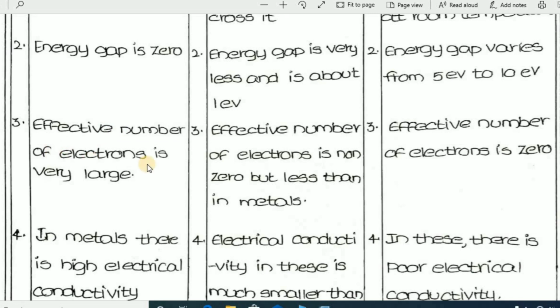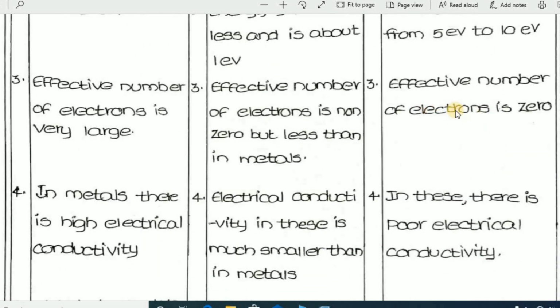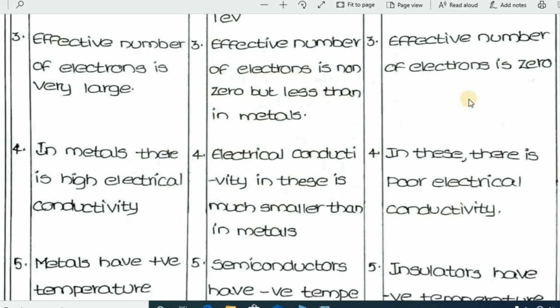Next, the effective number of electrons is very large in metals. Here, the effective number of electrons means the free electrons, and the number of electrons present is very large. In the case of semiconductors, the effective number of electrons is non-zero but less than in metals. So when compared to metals, the effective number of electrons is very small but not equal to zero. In the case of insulators, the effective number of electrons is zero. There is no free electron at all in this insulating material.